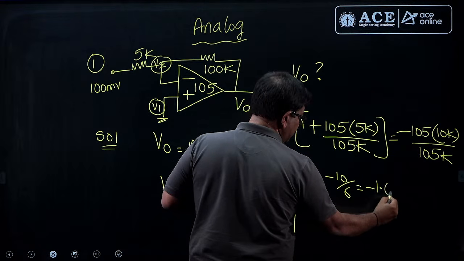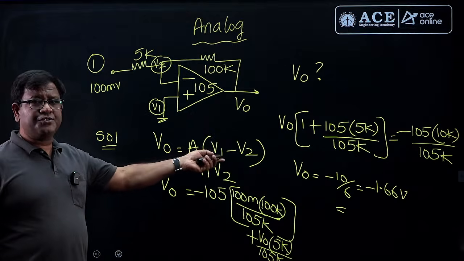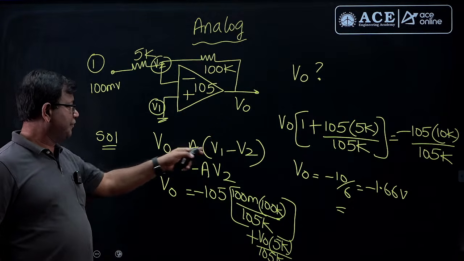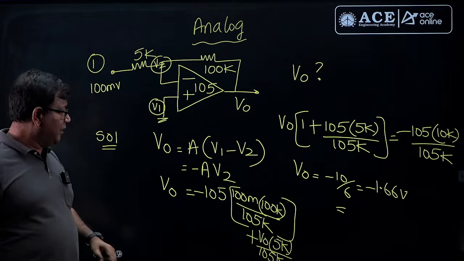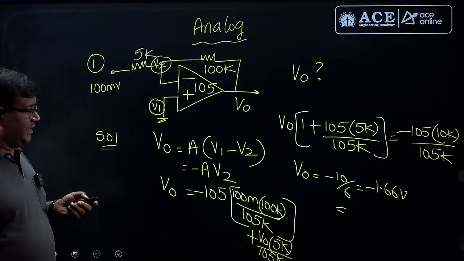So, it is 1.66 volts. This is the solution. Okay. So, it is a simple substitution problem. V naught you are asked to find, V1 is 0, V2 in terms of V naught I have used the superposition theorem. Okay. So, let us see the next question.